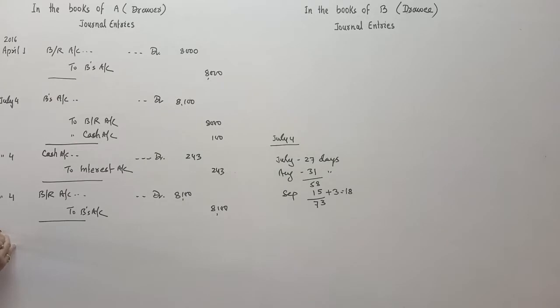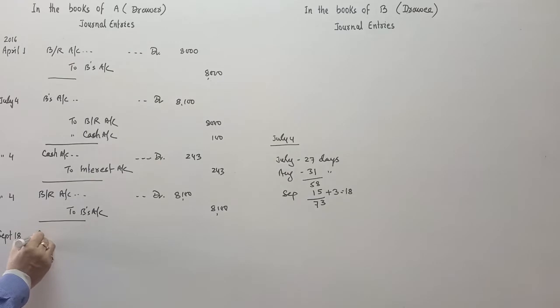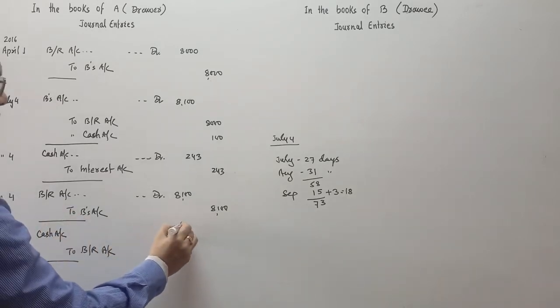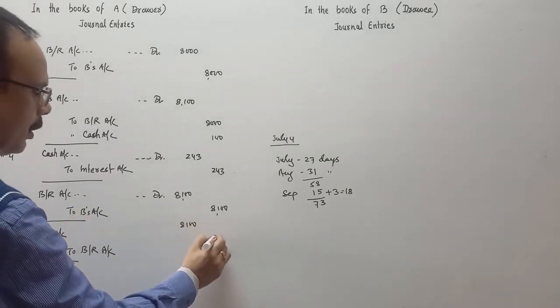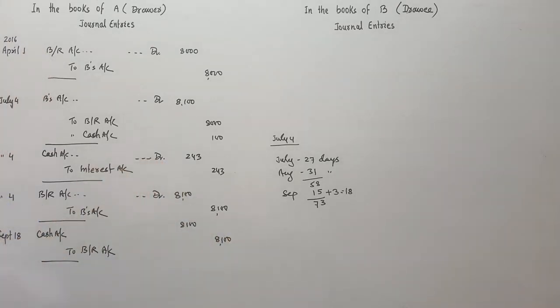So on September 18 the bill is met on maturity. So cash account or bank account debit to bills receivable account. The amount of the bill is received on the due date, September 18.